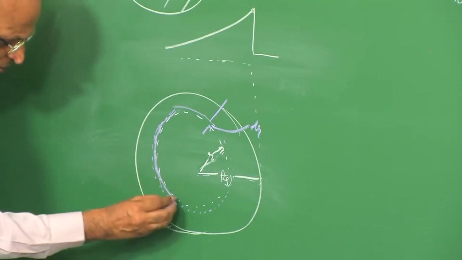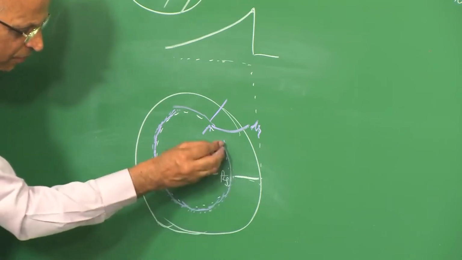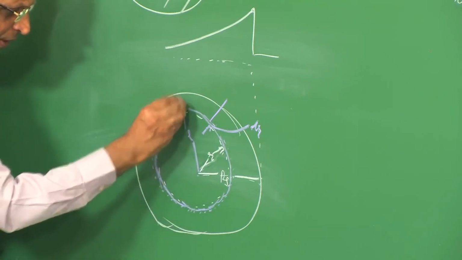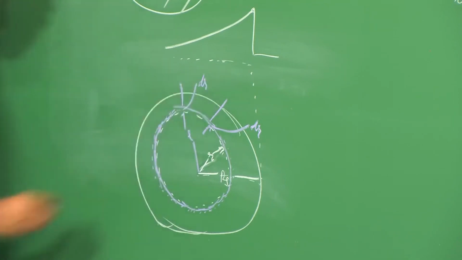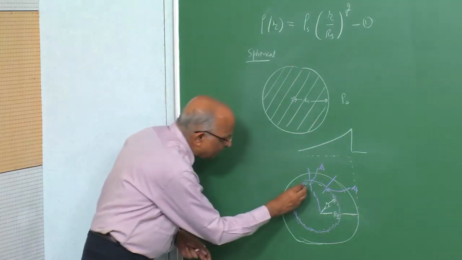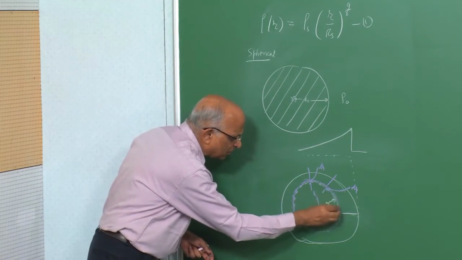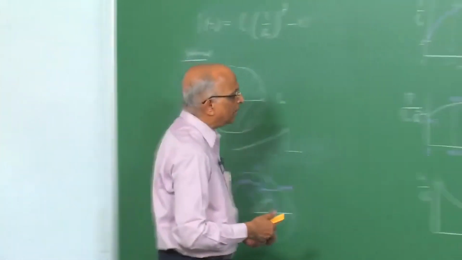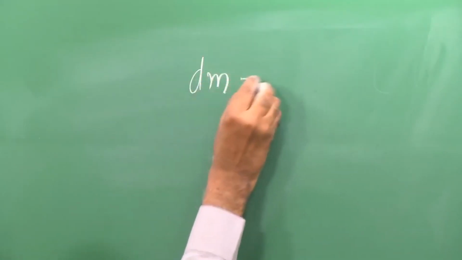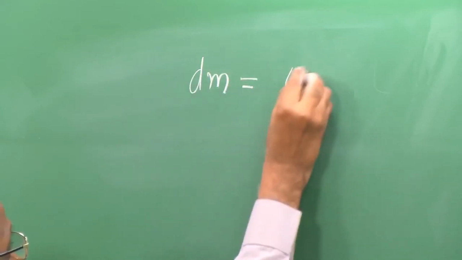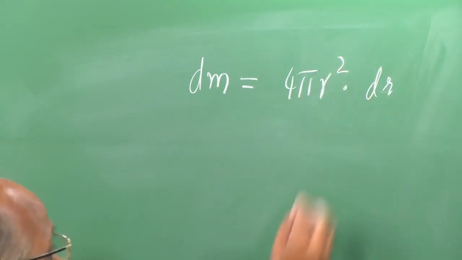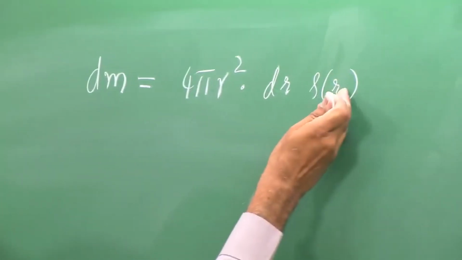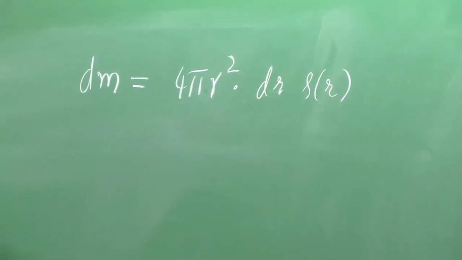I will try to find out the mass contained within this element, which is between radius small r and r plus dr. This is r, the inner radius, and the outer radius is r plus dr. Therefore, the element of mass contained within this small annular spherical passage can be written as follows. dm, the elemental mass in the particular shell, is equal to the surface area 4 pi r squared times the volume element dr times the density rho at a distance r. Mind you, this r is within Rs.